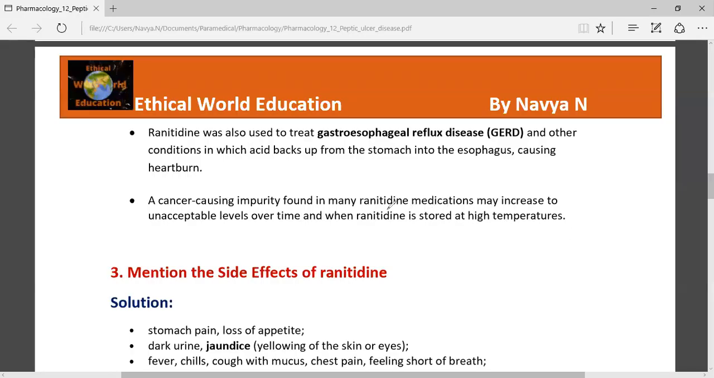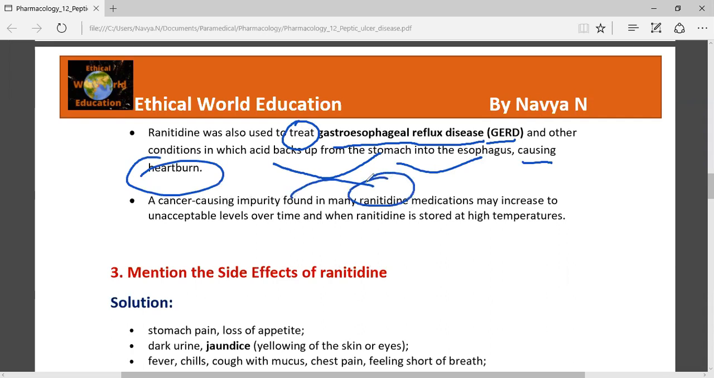Before getting to the side effects of ranitidine, let's look at what it is used for. It is used to treat gastroesophageal reflux disease, that is GERD, and other conditions in which acid backs up from the stomach into the esophagus and may cause heartburn. A cancer-causing impurity was also found in many ranitidine medications. It may increase to unexpected levels over time, and this might happen when ranitidine is stored at a very high temperature.